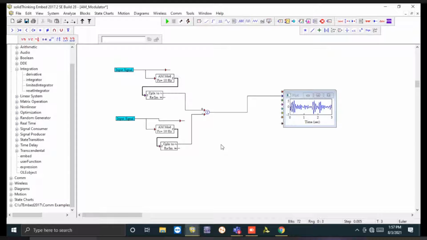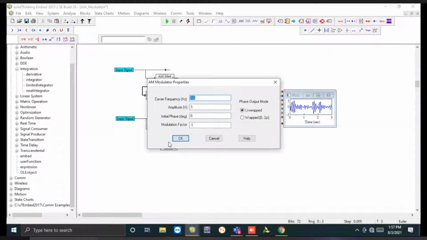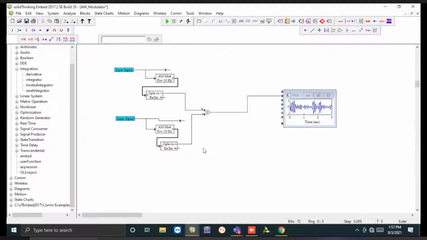Okay, so here you can see, if you minutely observe, that we have a similar circuit, right? We have amplitude modulator here. Here, the similar amplitude modulator, the phase frequency and everything is same for the carrier signal. The master signal is also same. The only difference is that we have used the modulation factor -1, and here it is +1. However, it should be less than 1 for amplitude modulator, but because of the requirement of the software, we have taken as 1, right? That is the limitation with the software.